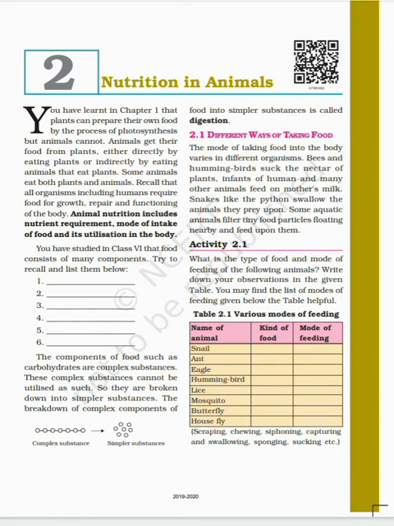Today I am going to start chapter number 2, Nutrition in Animals, for class 7. In this chapter, we will explain different ways of taking food, digestion in humans and all the processes of digestion, and digestion in other animals also. Now let's start with the different ways of taking food.